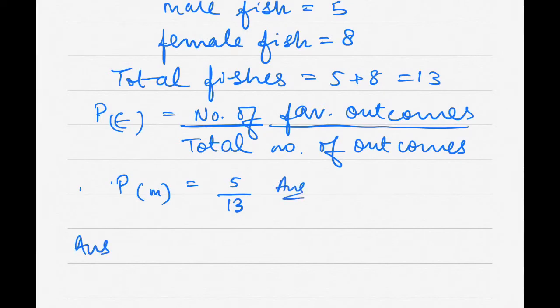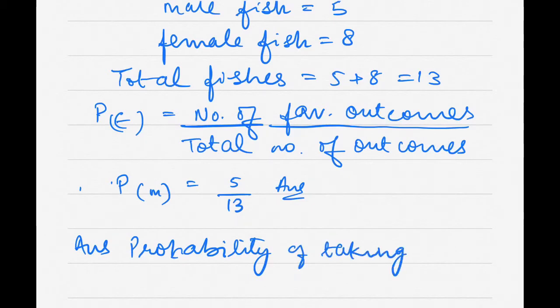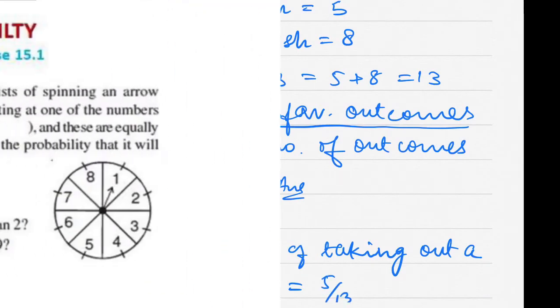You can write down the answer here, or if you want to write the statement, you have to write it like that. Probability of taking out a male fish is equal to 5 by 13.